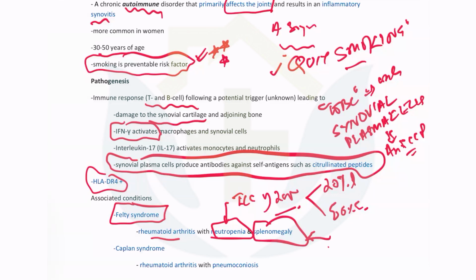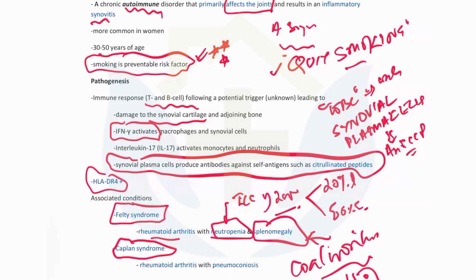This is Felty's syndrome. Then there is Caplan syndrome, which is found in coal workers. Whenever there is a history of coal work associated with rheumatoid arthritis, and they give you that there are multiple nodules in the lungs, this is Caplan's syndrome.